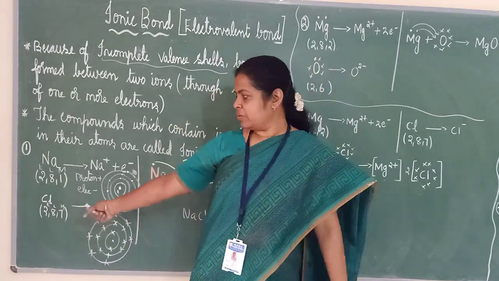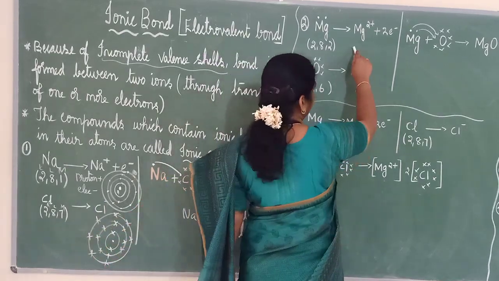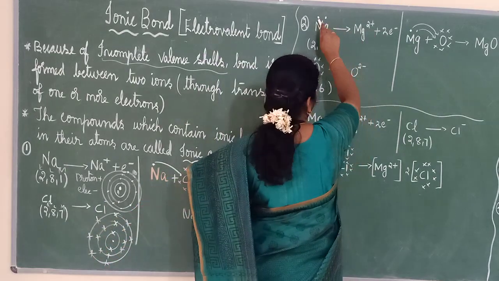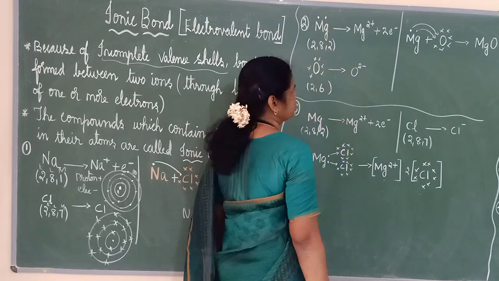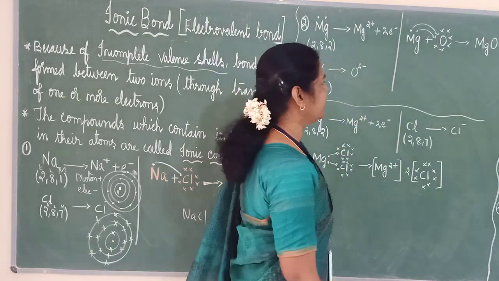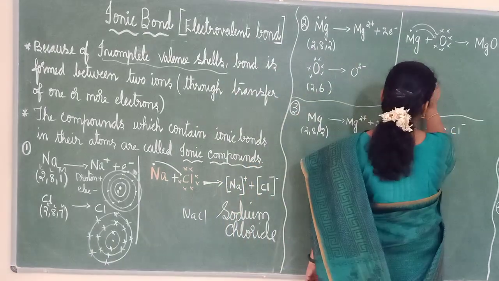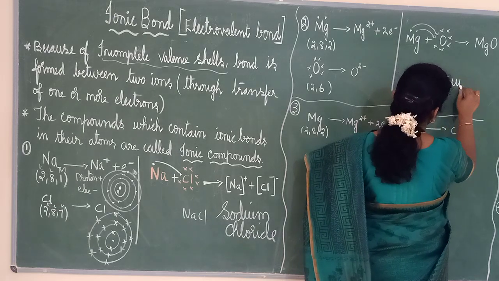I have not drawn the diagram like this, but if you want, you can draw it like this. So Mg will have 2 in the outermost shell and oxygen will have 6 in the outermost shell. Now the compound we are getting is magnesium oxide. The formula is MgO.